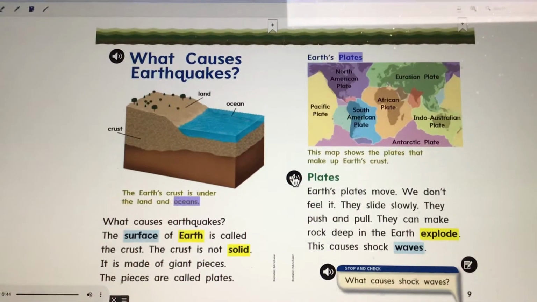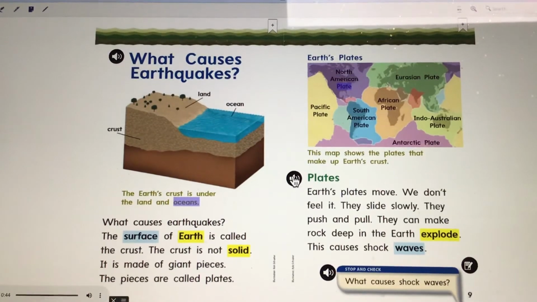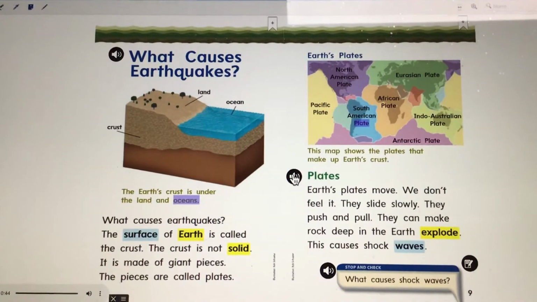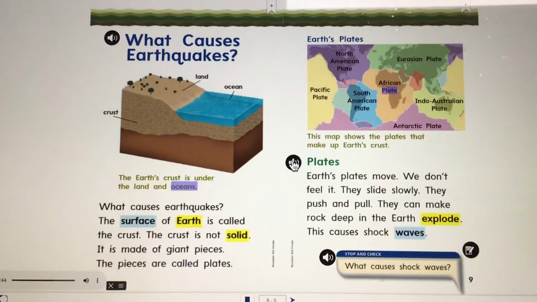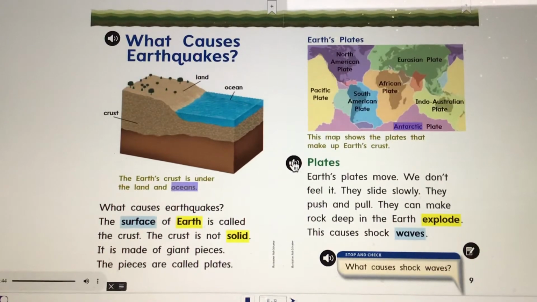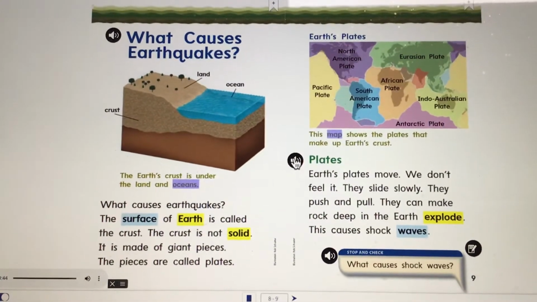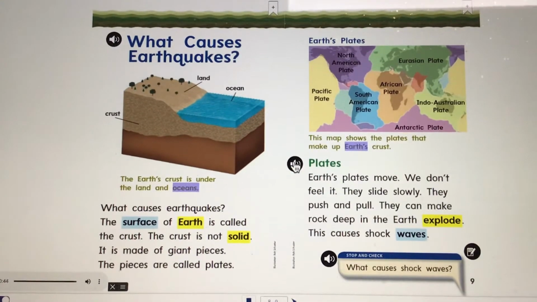Map labels: Pacific Plate, North American Plate, South American Plate, African Plate, Eurasian Plate, Indo-Australian Plate, Antarctic Plate. Caption: this map shows the plates that make up Earth's crust.